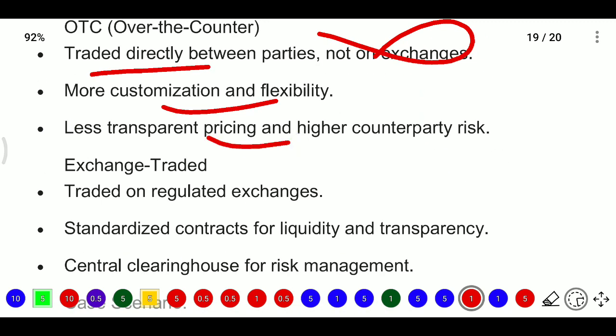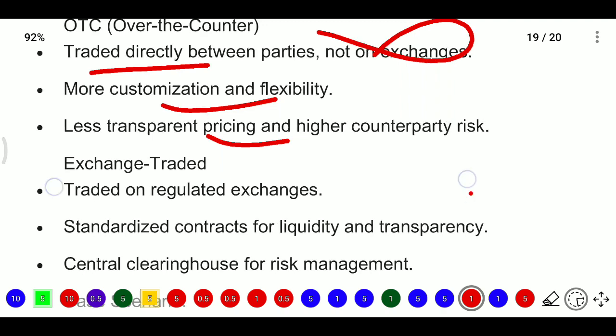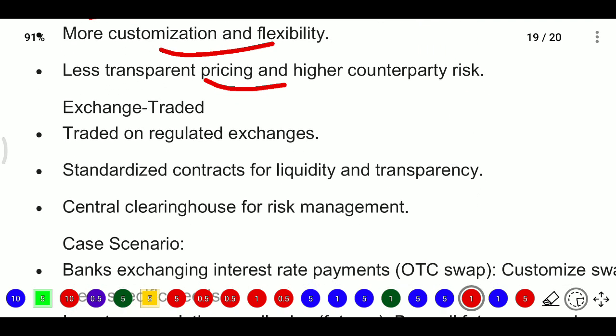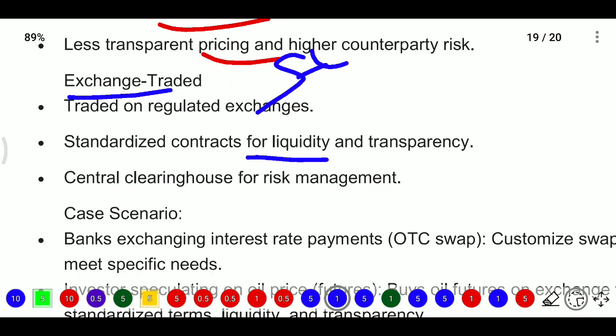Here two persons are dealing, and one person may pay or may not pay. In that case the pricing transparency will be less and the counterparty risk will be higher. Whereas exchange traded means the stock exchange is involved, traded on regulated exchanges, with standard contracts for liquidity and transparency, and central clearing houses for risk management.